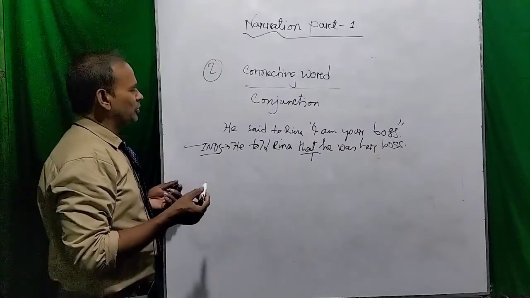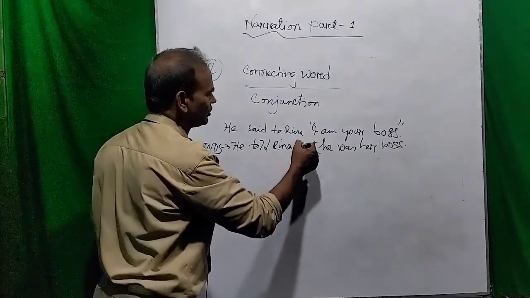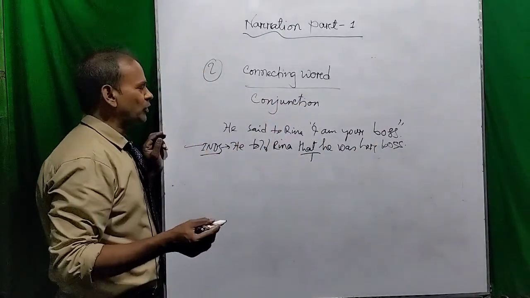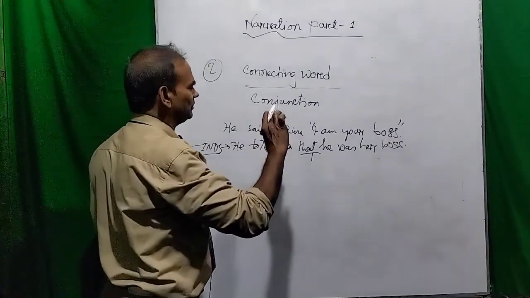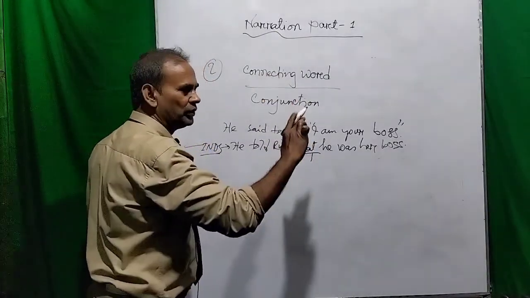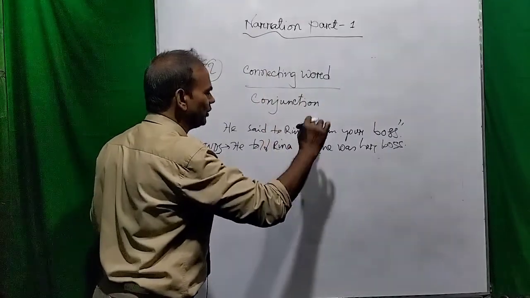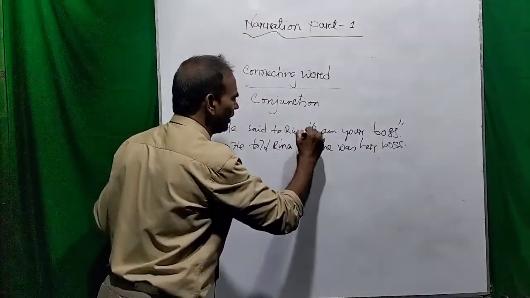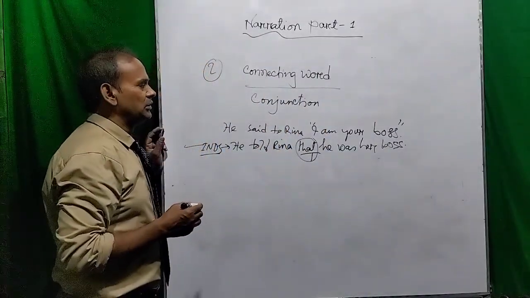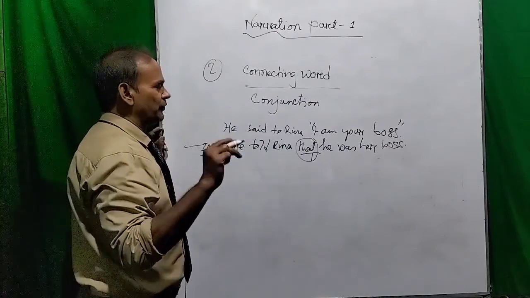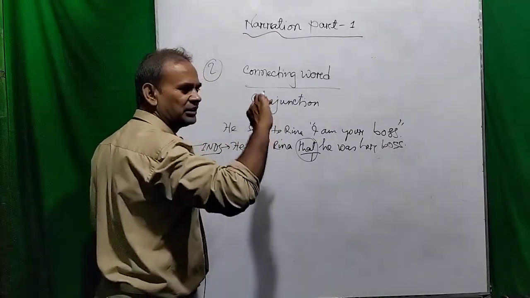So dear viewers, you have to make a conjunction or a connecting word in rule number 2. In rule number 2, you have to do this thing. You have to make a conjunction or connecting word in the second phase of changing your narration.